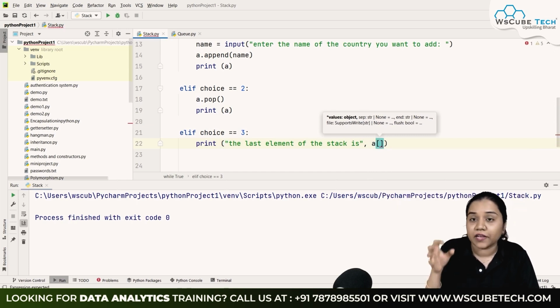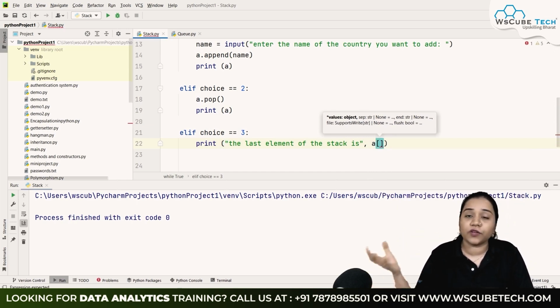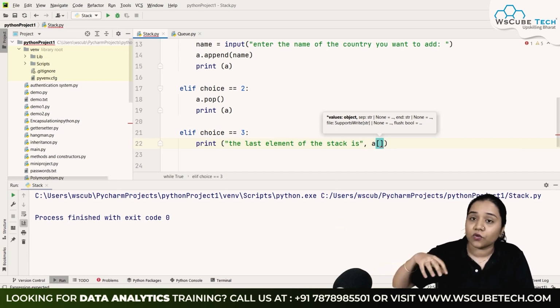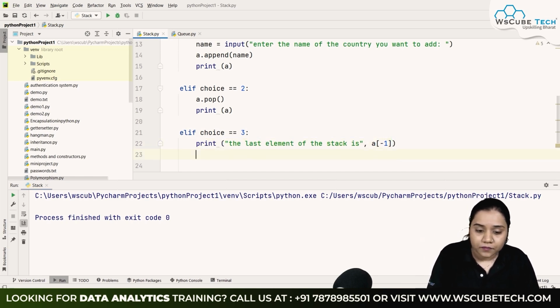Inside the square bracket, I'll be writing the index number. So what is the index number of the last one? We don't know how many total elements are there, but we know that whatever the last element would be, its index number would be -1. So we'll be adding -1 over here. That my last element would be -1 with the help of our negative indexing. So we can do this over here.